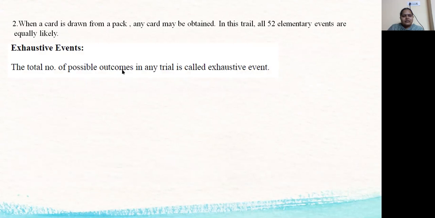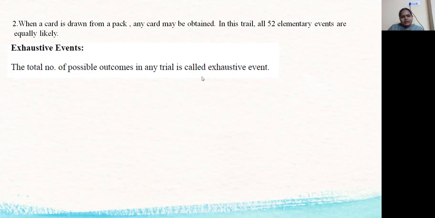Next, exhaustive events. The total number of possible outcomes in any trial is called the exhaustive events. So suppose we perform an experiment, then the total number of possible outcomes is called the exhaustive events. Suppose we are tossing two coins, then there are four possibilities that we get.